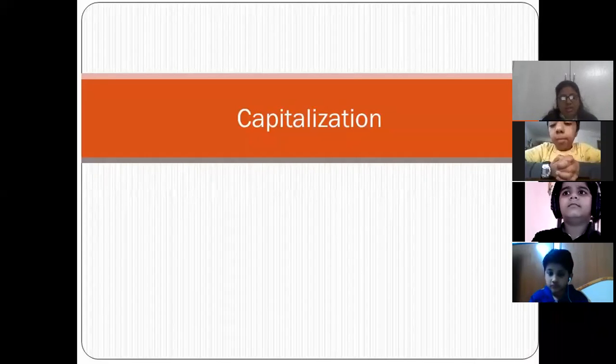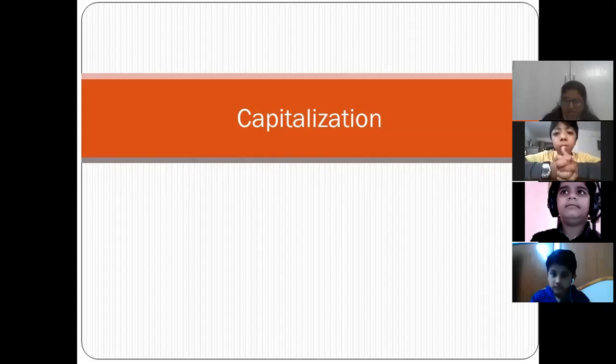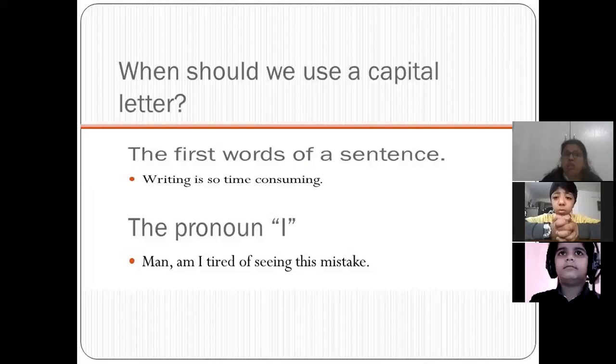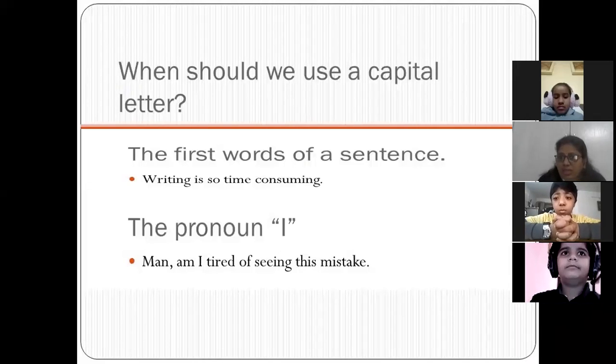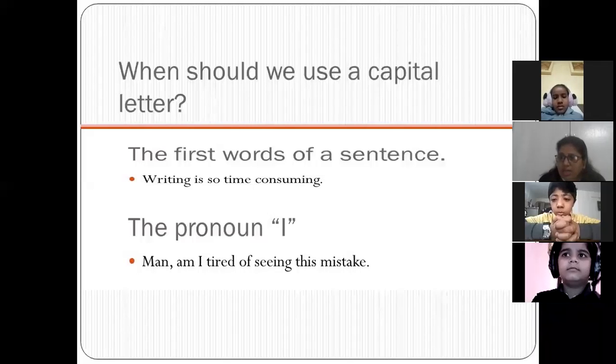Today we are starting the second part of chapter number 20, that is use of capital letters or capitalization. Now when we talk about use of capital letters, when should we use a capital letter? The first word of a sentence, like "Writing is so time consuming." When you are starting a sentence, you start the first word with a capital letter.